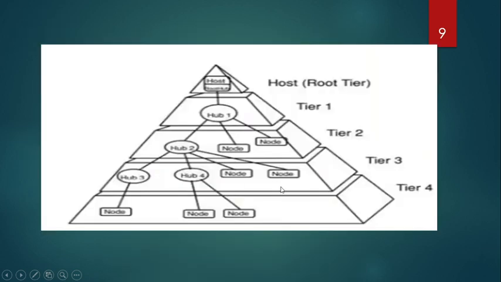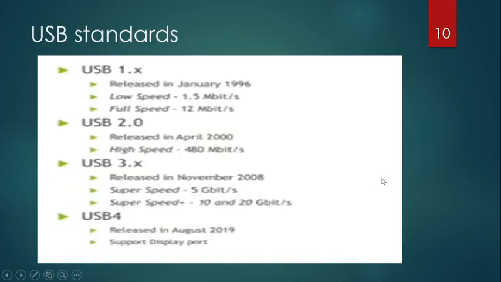So this also depicts a tree topology, which is a star type of topology: there will be a host, and in its USB port you can again connect hubs which will further connect your peripheral nodes. Again, several hubs can be cascaded, and you can have different tier levels, up to a maximum of 6 or 7 levels.